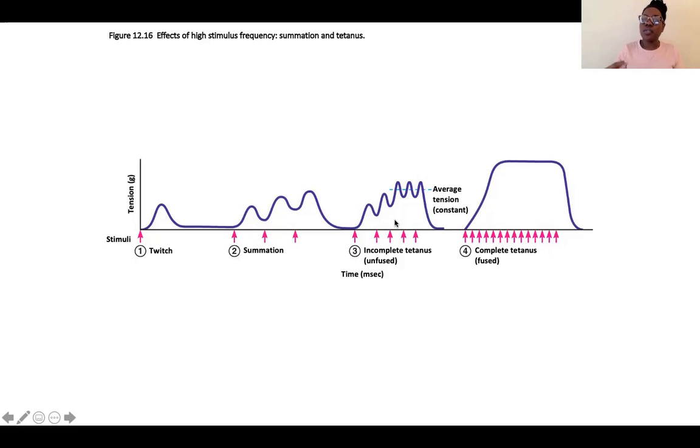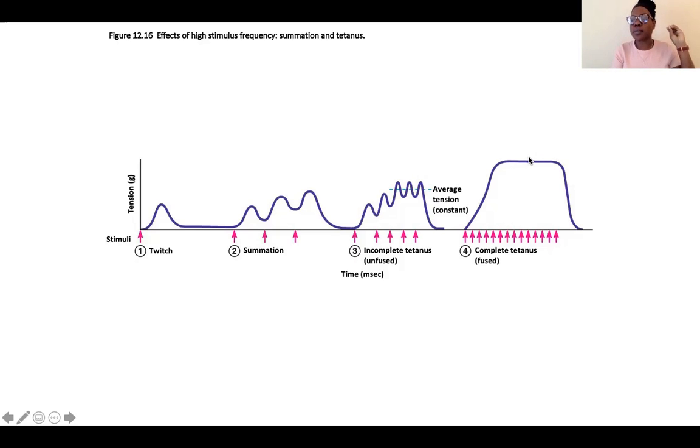And then if we were to increase the frequency of action potentials even further, we would get to a state that's called complete tetanus or fused tetanus. This is where the muscle is completely contracting at its maximum, at its absolute peak, but absolutely zero relaxation is happening, okay? So it's not relaxing even just a little bit, it's just staying fully contracted.